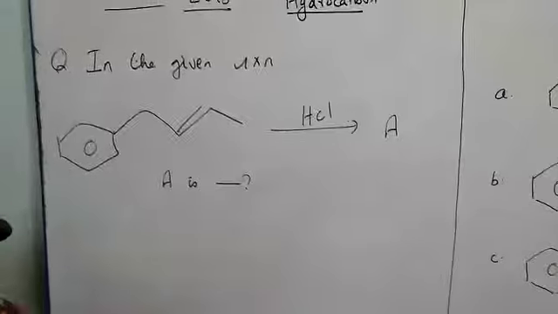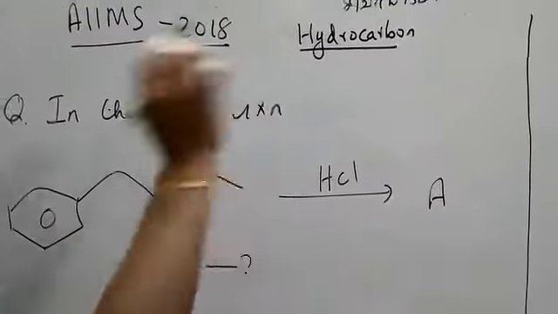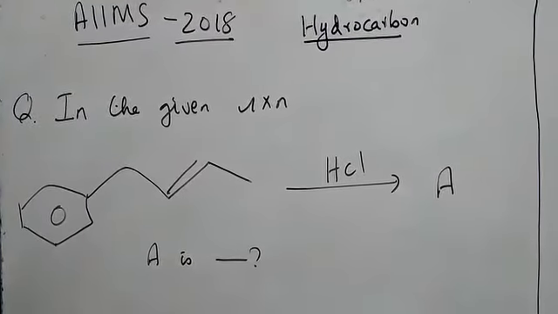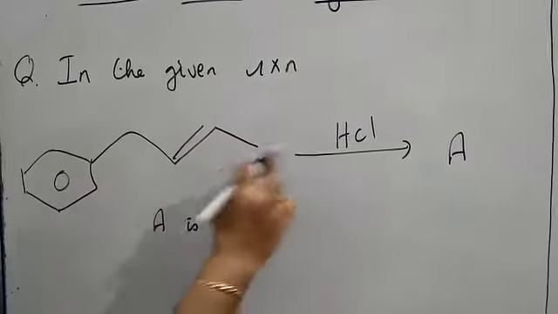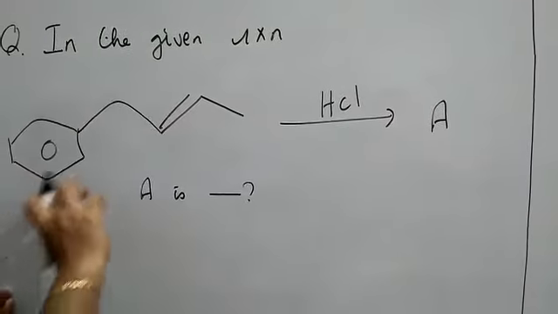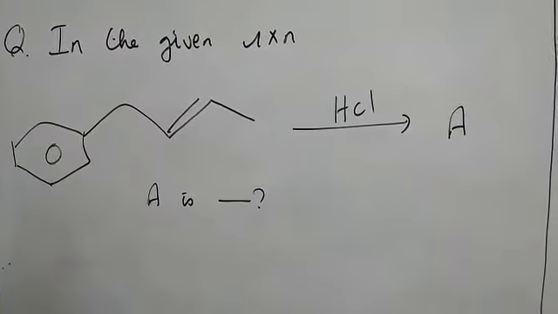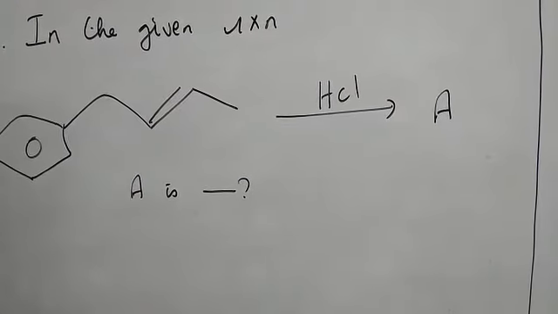Children, the next question is AIIMS 2018. Hydrocarbon, I am already telling you 30 to 40% are previous-year questions. Now let us see the reaction. In the given reaction HCl, we have to add hydrochloric acid across the double bond, with the benzyl ring, the aromatic ring, and here a double bond. Okay, what is our observation?